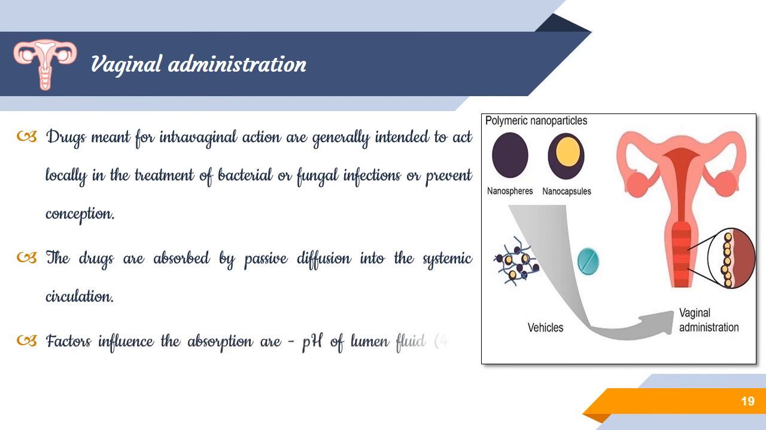Some factors influencing absorption are the pH of the luminal fluid, which ranges around 4 to 5. Some drugs may not be stable, or may convert into an ionized form at that particular pH. Vaginal secretions and microorganisms present in the vaginal lumen are also some of the factors which affect drug penetration or absorption.